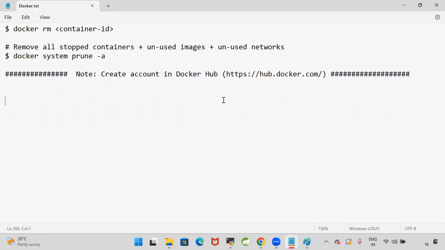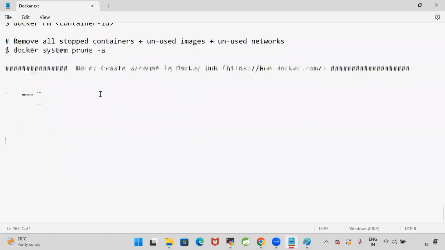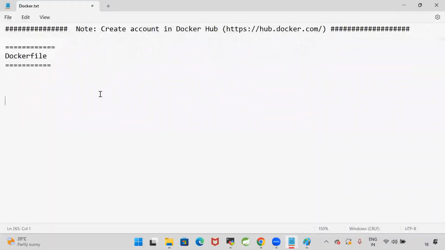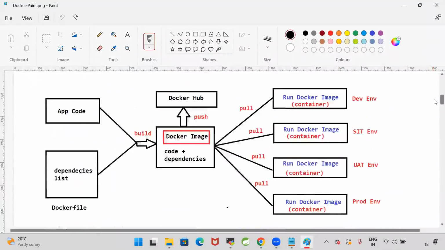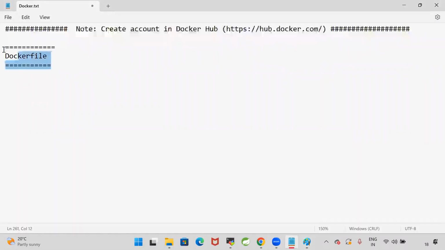So let us see here. Docker file is very, very important, guys. In the interview, even if you are attending an online interview, they will ask you to share your screen and write the Docker file. So the Docker file is very important. In order to create your Docker image, the Docker file is mandatory. Without the Docker file, we cannot create the Docker image, right? So let's try to understand what the Docker file is and how to write our Docker file for different applications.